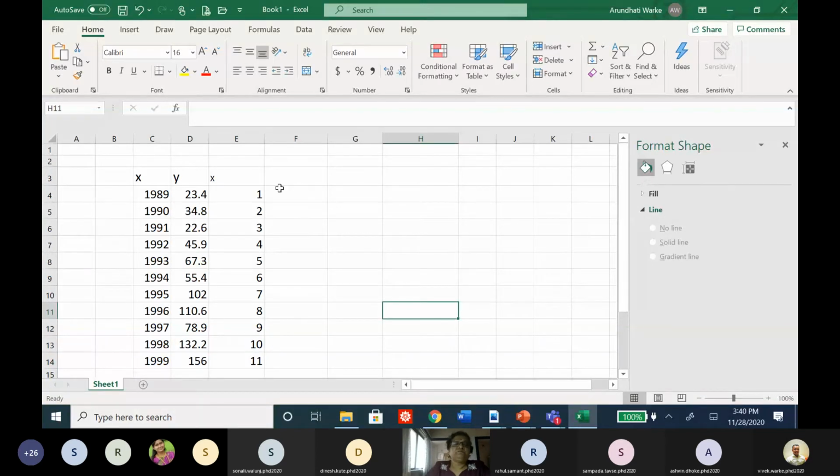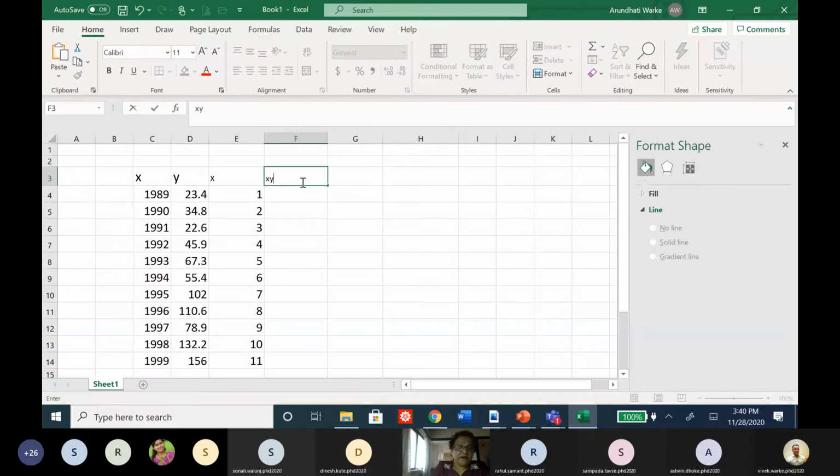Y values are same. Then which two columns I need? I need X into Y and then I need X square, that is X times X. This is what I need. Then how do I calculate it? It is again very simple. X square means this cell into this cell itself. That will give you X square.